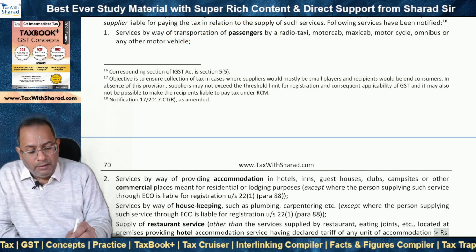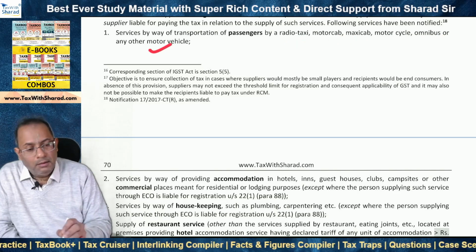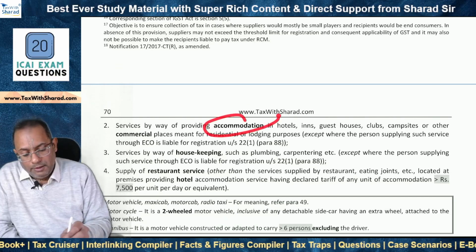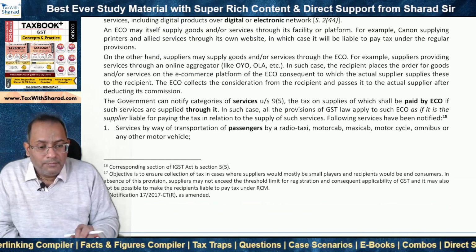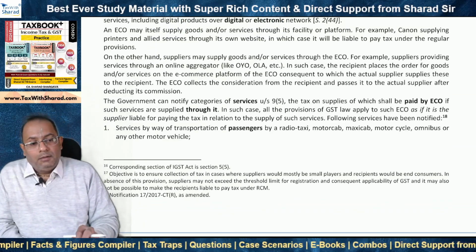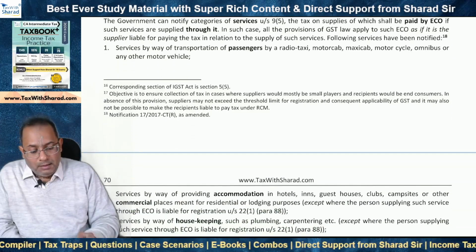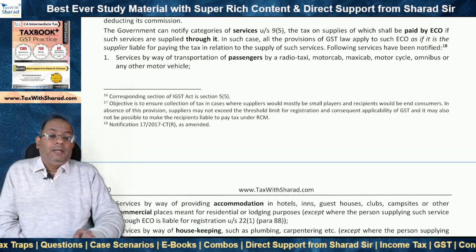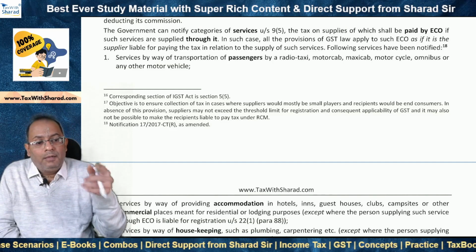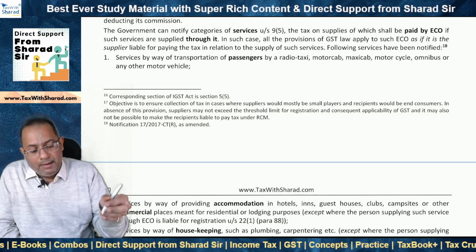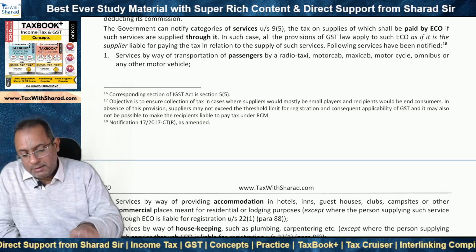And there are 4 services which have been notified, as we know. Transportation of passengers by a radio taxi, motor cab, maxi cab, motorcycle, omnibus, or any other motor vehicle. And then we have accommodation service, housekeeping service, and restaurant service. In such case, the e-commerce operator pays the tax and not the supplier. In case of services which are not notified under section 9(5), what happens? The e-commerce operator is not required to pay tax, but the e-commerce operator may be required to collect tax at source, so TCS. And the supplier will then be able to take the credit of TCS.